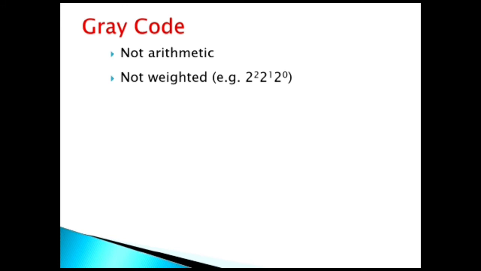Now let us discuss the gray code system. Gray code system is a non-arithmetic code. It is a binary number system in which every successive pair of numbers differs in only one bit. Gray code is also a non-weighted code.